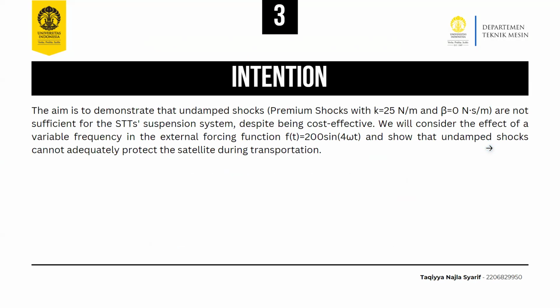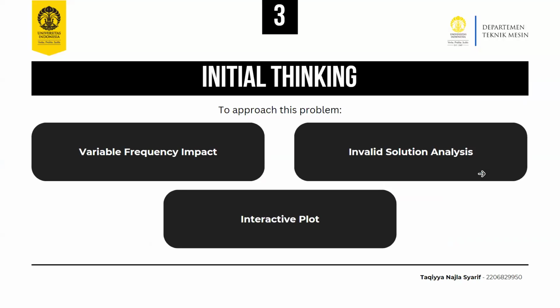Okay, intention. The aim is to demonstrate that undamped shock, premium shock with k equals 25 Newton per meter and beta equals 0 Newton second per meter are not sufficient for the STD suspension system despite being cost-effective. We will consider the effect of variable frequency in the external forcing function and show that undamped shock cannot adequately protect the satellite during certification.